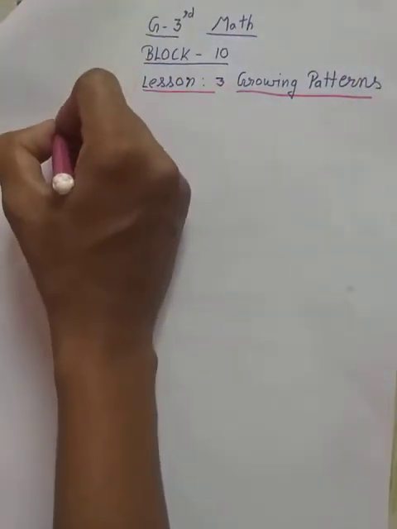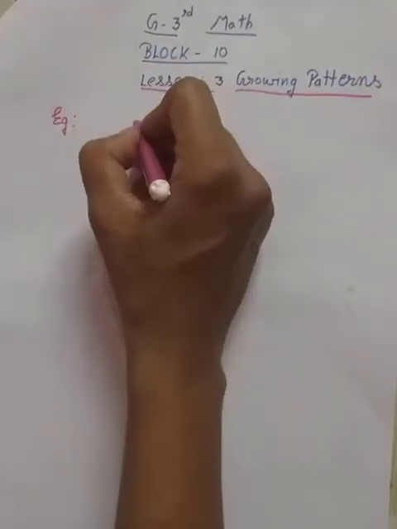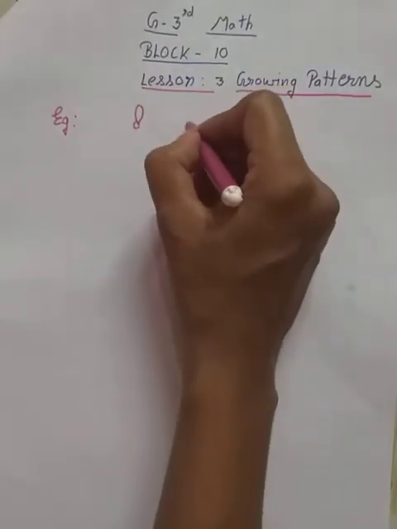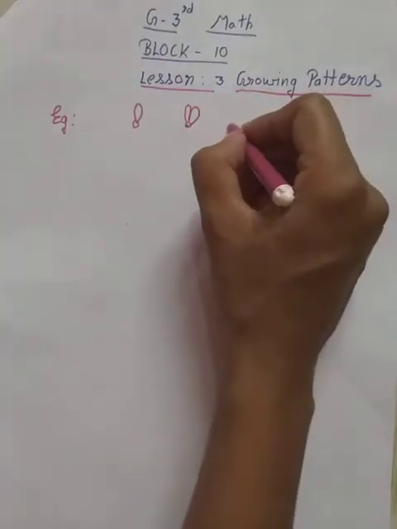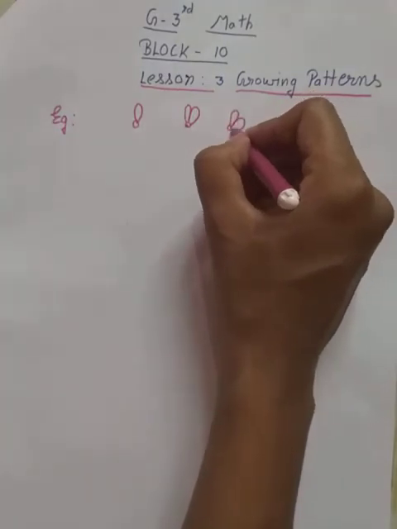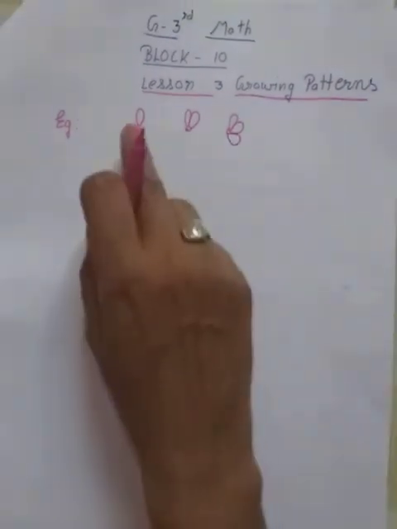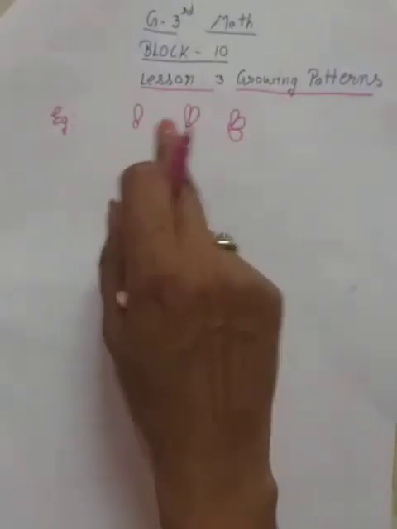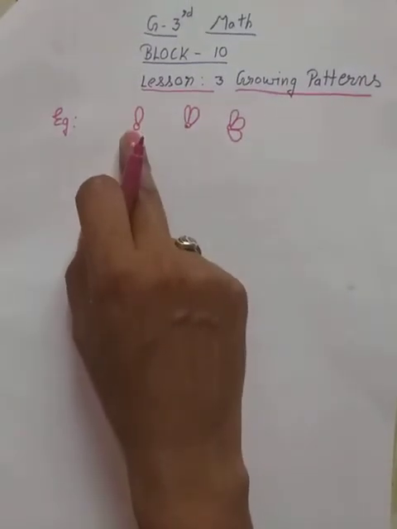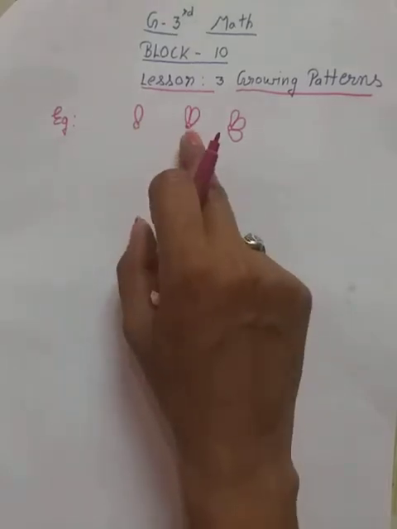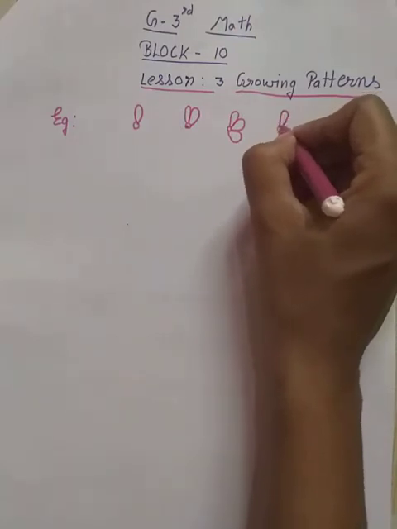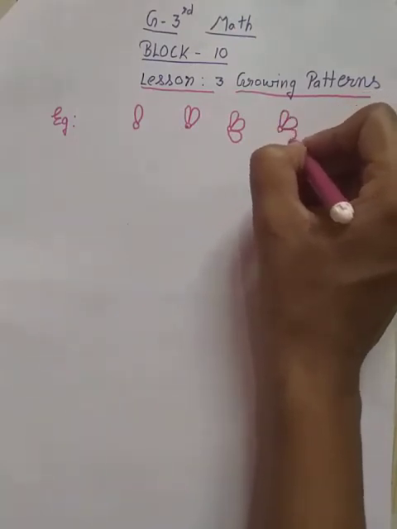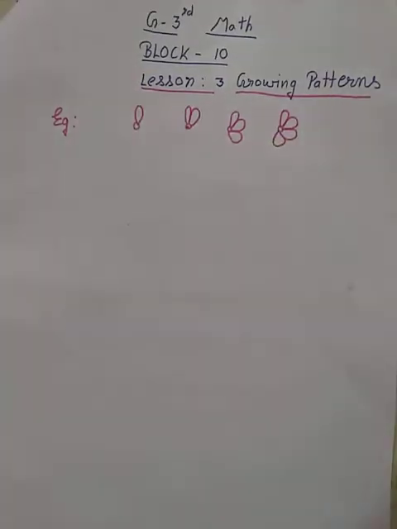Like for example, I am making a flower. Next, I am making two petals. After that, I am making three petals. These petals are growing, increasing. In this, we have only one petal. Next, two. Next, we have three. This one is called growing pattern, and I am making here four petals.